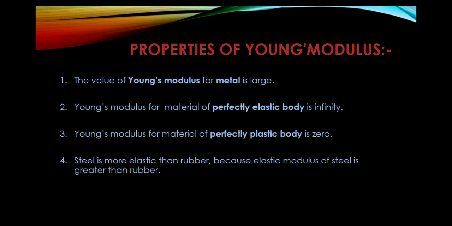Properties of Young's modulus. First, the value of Young's modulus for metals is large. Second, Young's modulus for the material of a perfectly elastic body is infinity. Third, Young's modulus for the material of a perfectly plastic body is 0. Fourth, steel is more elastic than rubber because the elastic modulus of steel is greater than that of rubber.